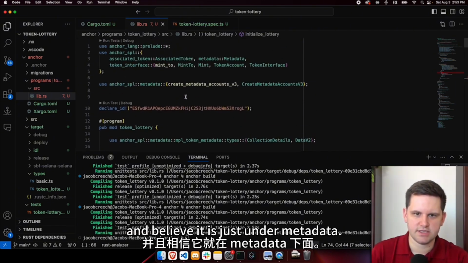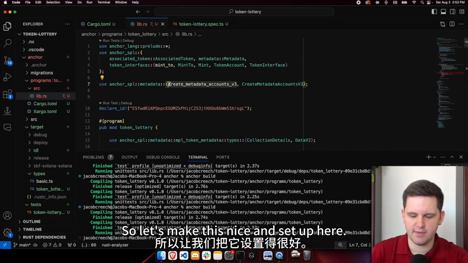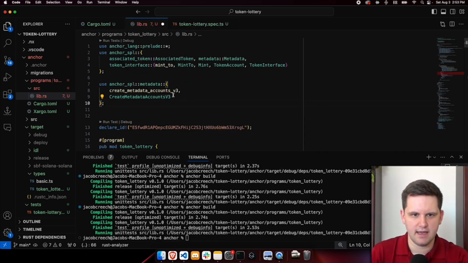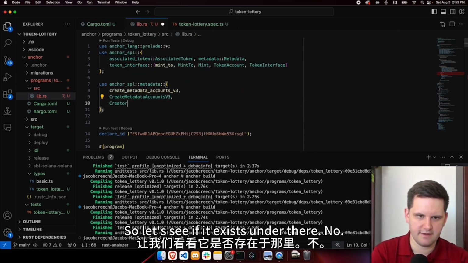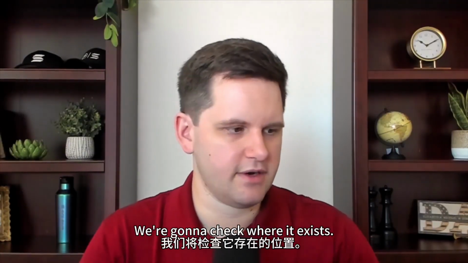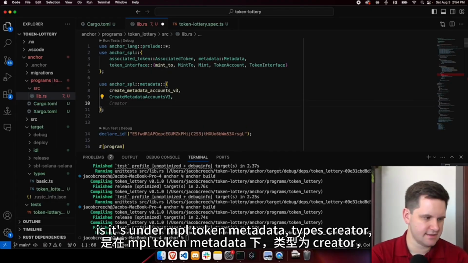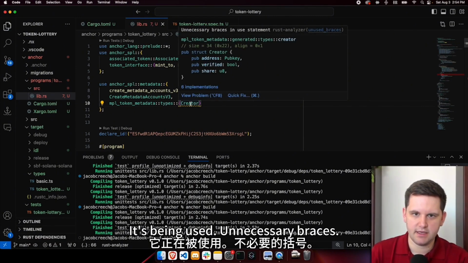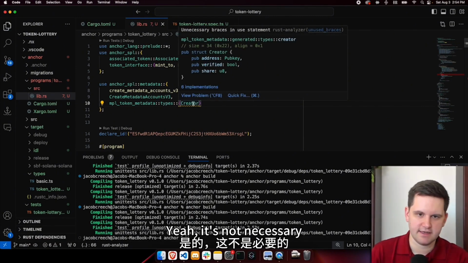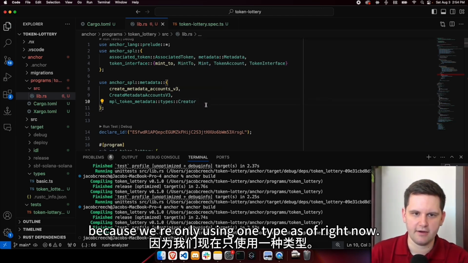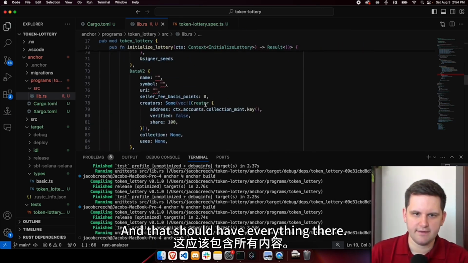I believe it is just under metadata, so let's make this nice and set up here. So let's see if it exists under there. No. All right, I'm going to be right back. We're going to check where it exists. All right, so where it exists is it's under MPL token metadata types creator. Boom, we have the creator. It's being used. Unnecessary braces, yeah, it's not necessary because we're only using one type as of right now. All right, cool, and that should have everything there.